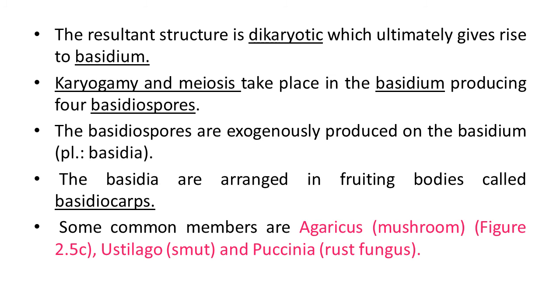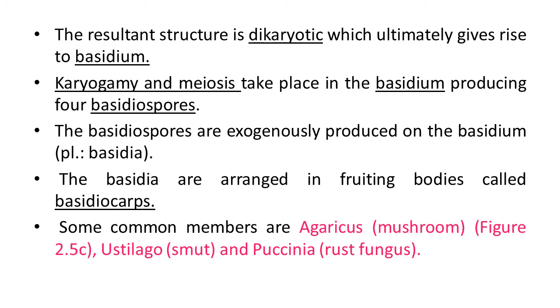Karyogamy and meiosis take place in the basidium, producing 4 basidiospores. The basidiospores are exogenously produced on the basidium. Its plural is basidia. The basidia are arranged in fruiting bodies called basidiocarps. So basidiocarps are actually fruiting bodies responsible for production of these basidiospores.